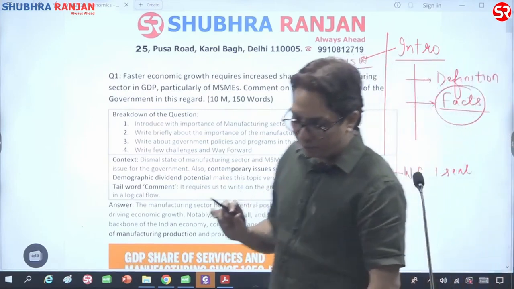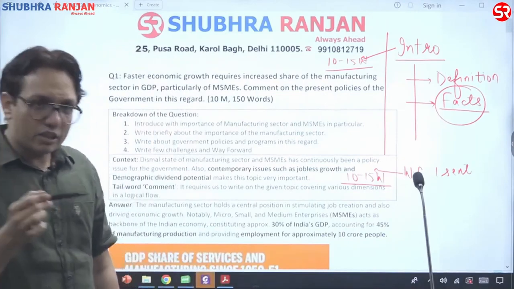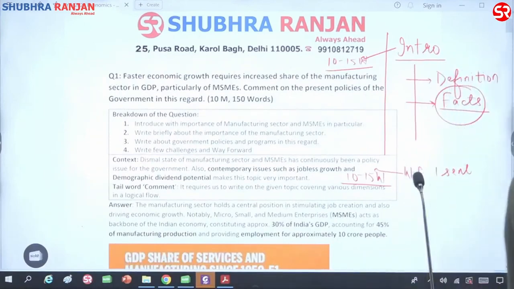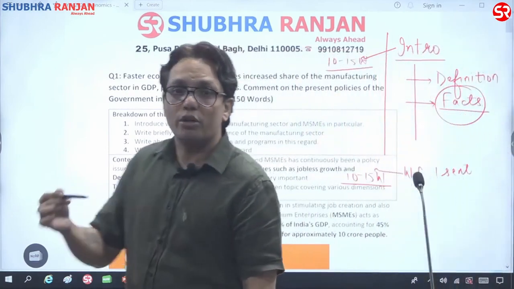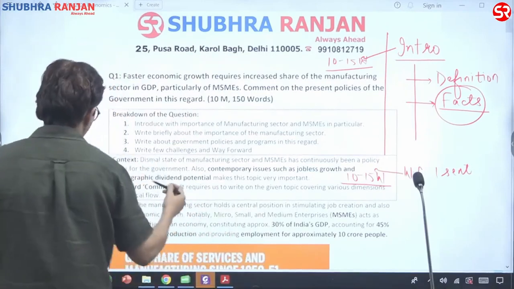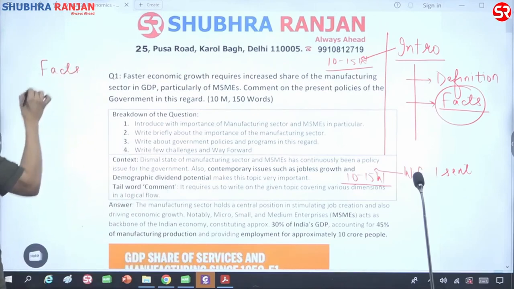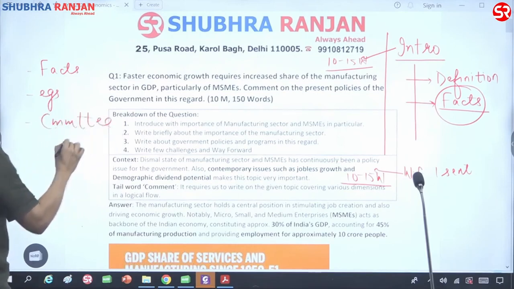At the same time, if you look at the answer sheets of Ishita Kishore or Shruti Sharma, both rank 1, one thing which was common in their answers is that their answers had a lot of facts, examples, and committee names.